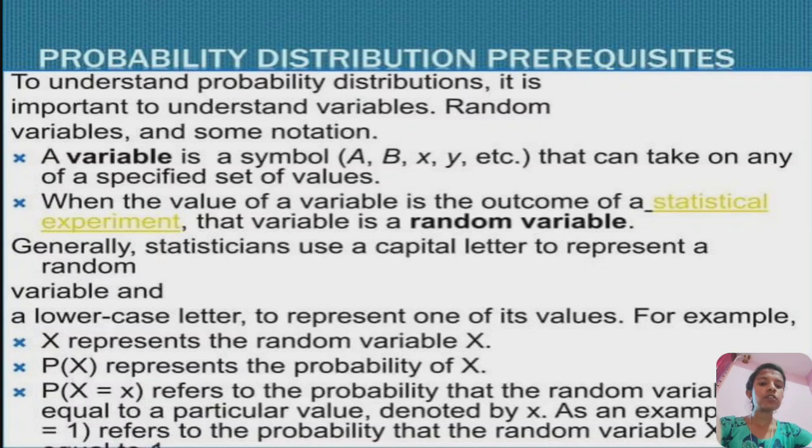P of X represents the probability of X. P of capital X equals small x refers to the probability that the random variable equals a particular value denoted by a lowercase x. As an example, P of X equals 1 refers to the probability that random variable X equals 1.